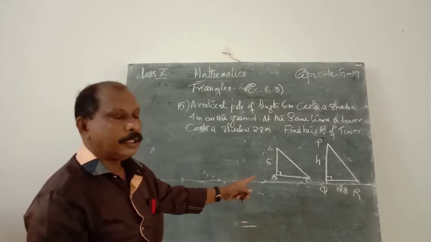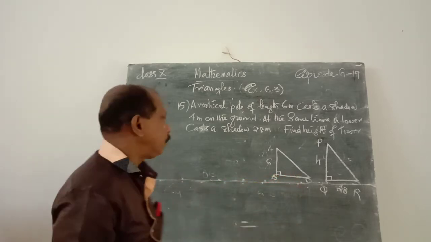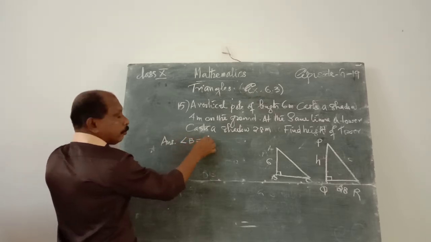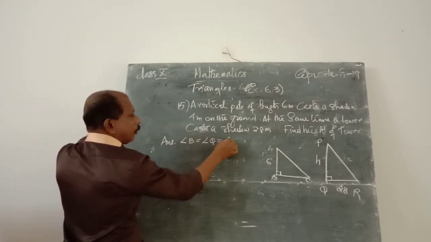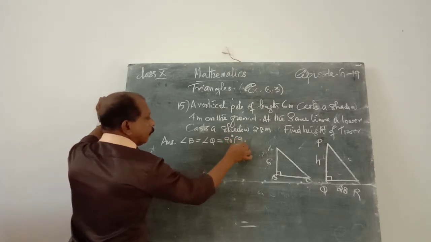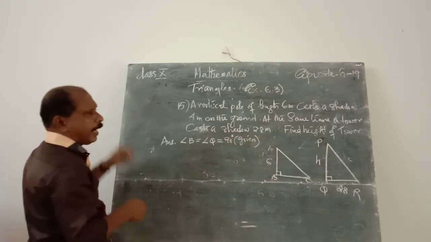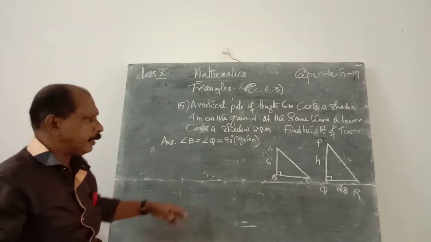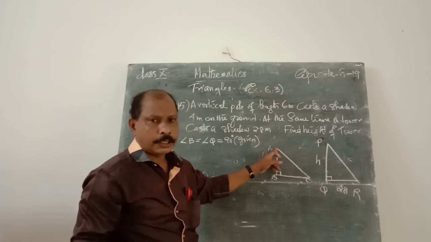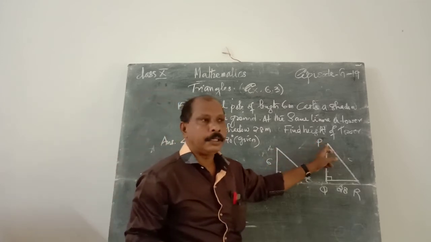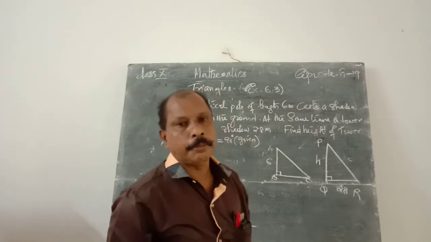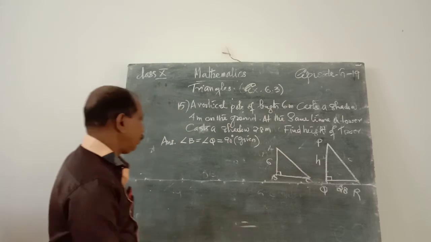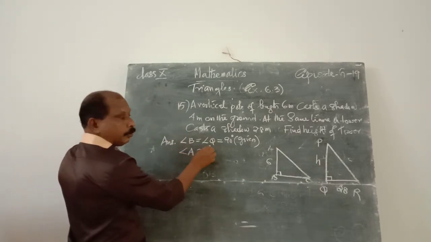The angle at B is equal to the angle at Q, which is equal to 90 degrees. That is given. At the same time, the angle of inclination described by the sun at the top of A and also at the top of B are equal in degree measure, because it is at the same time. Therefore, these two angles are equal. That is, angle A is equal to angle B.